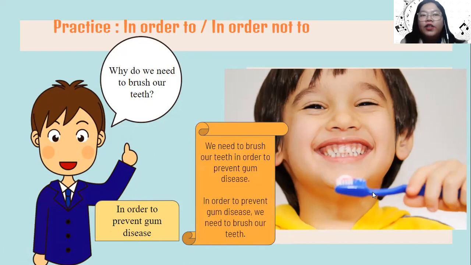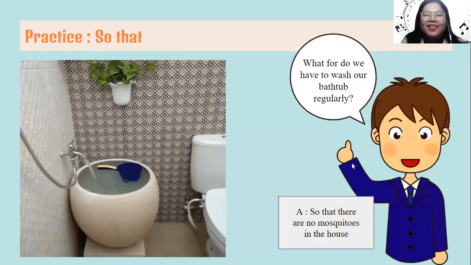Okay, now we're moving to the last conjunction: so that. The man in the blue suit asked, what for do we have to wash our bathtub regularly? The answer is so that there are no mosquitoes in the house. Can you identify which one is the sentence that states the purpose and which one is the sentence that states the intention?